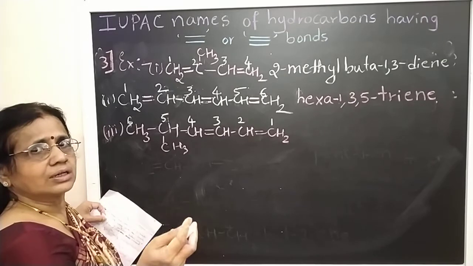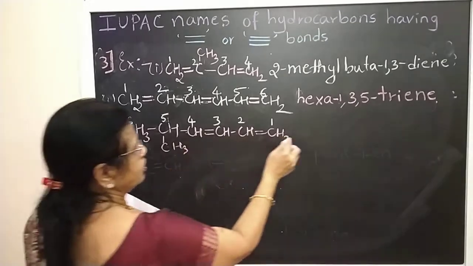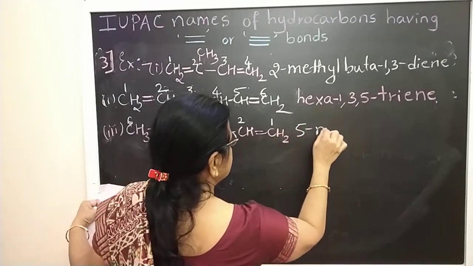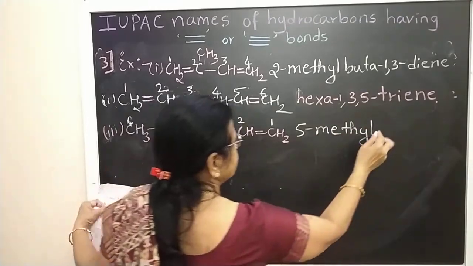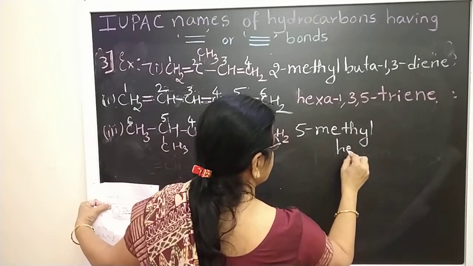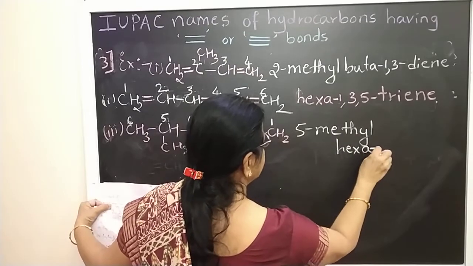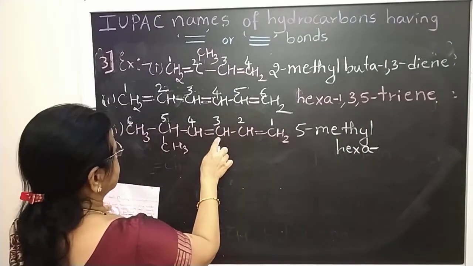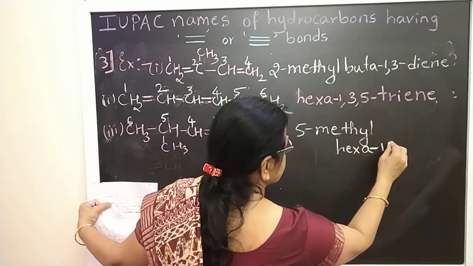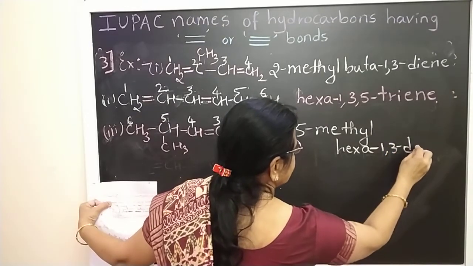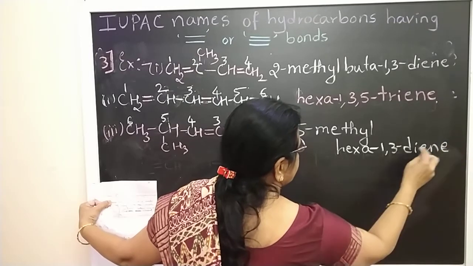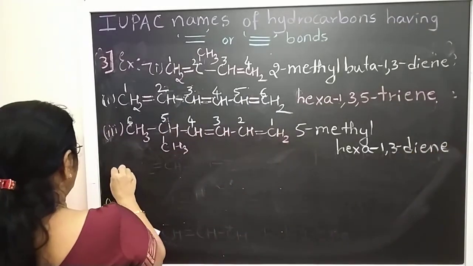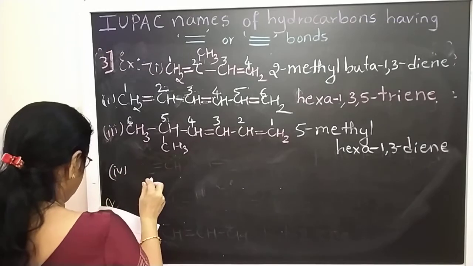With 2 double bonds it is hexa. So it is 5-methyl, 5-methyl. Then hexa, then put a dash. First carbon, third carbon, 1,3, diene. Okay. Then fourth one, another example I have done here.